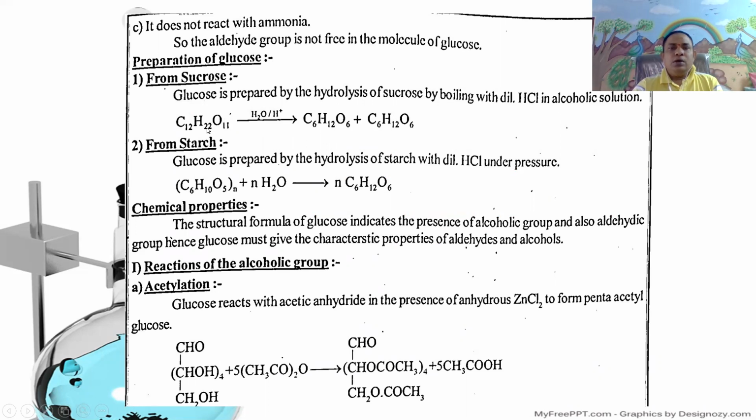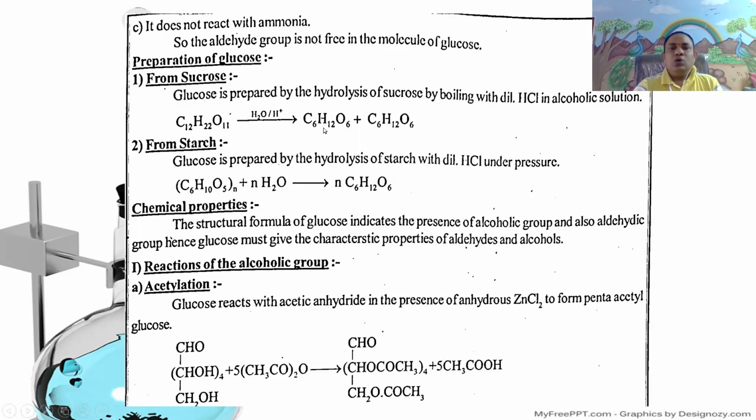That is, sucrose, molecular formula C12H22O11, undergoes hydrolysis by boiling with dilute HCl in alcoholic solution.